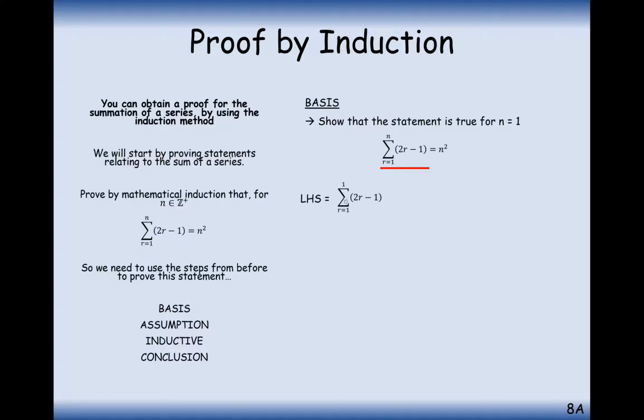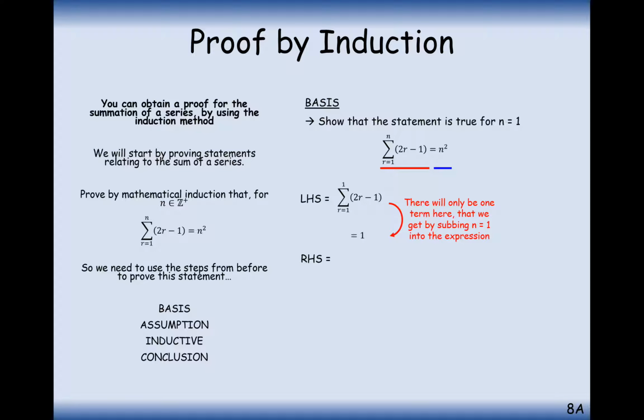On the left hand side, we're just going to substitute in n equals 1 on the top of this summation series. So we're going to be adding up the numbers from 1 to 1 substituted into this formula here. This is where we're substituting into. This is effectively the statements that we're adding up. So substitute 1 in and you get 2 times 1 minus 1, and we get 1.